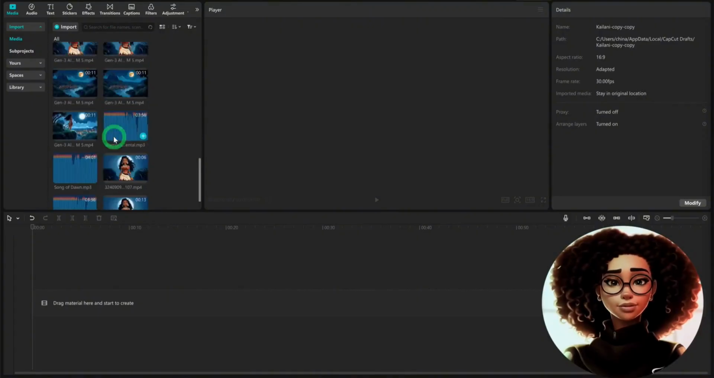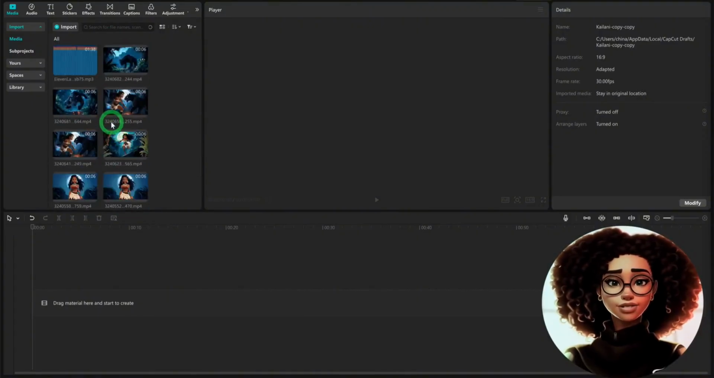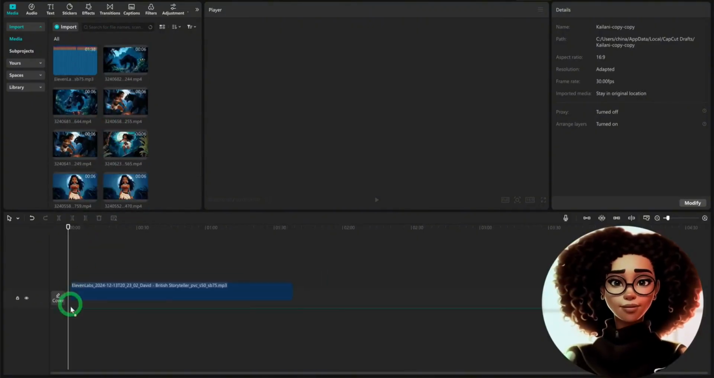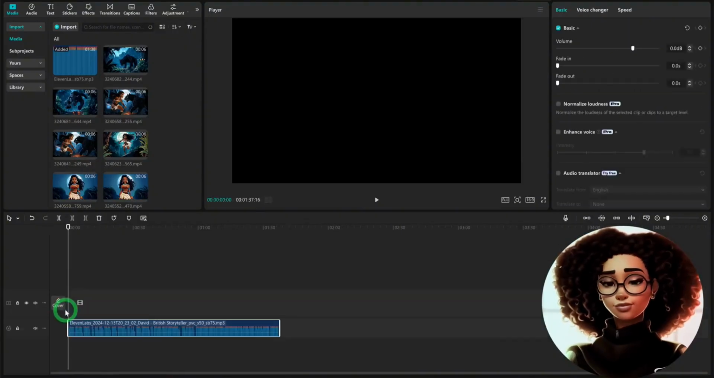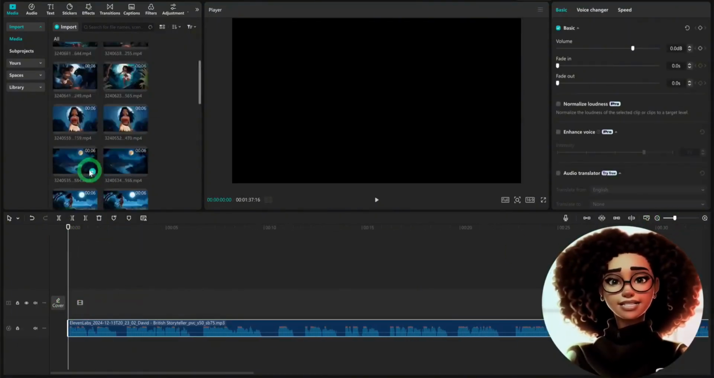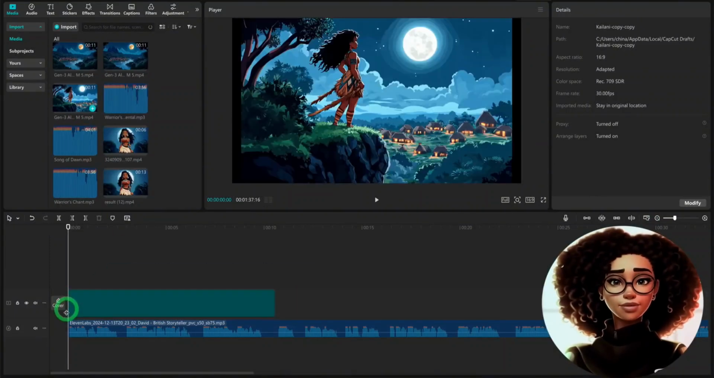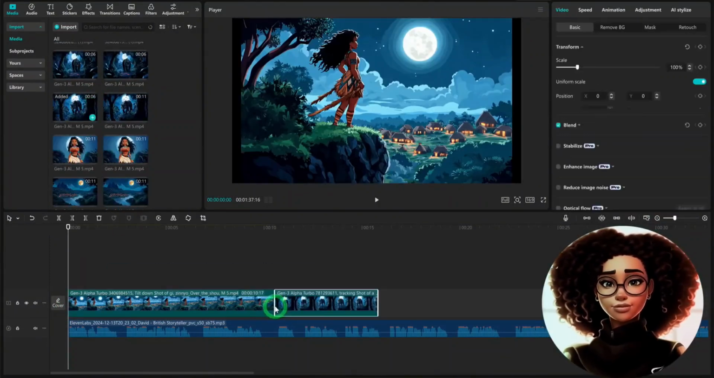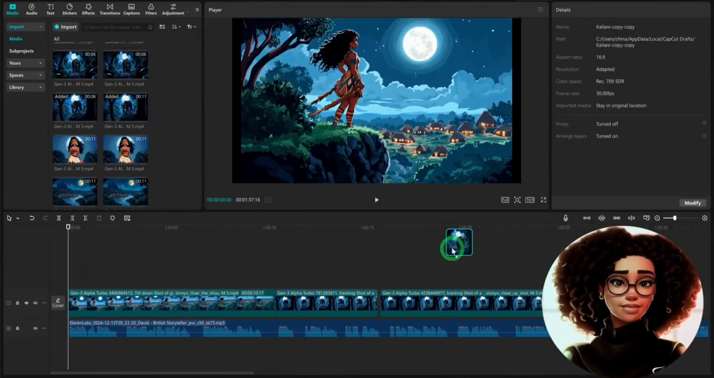Start by uploading all your video clips, the voiceover narration, and the sound effects to CapCut. Drag the voiceover onto the timeline and stretch it out. Place the video clips on the timeline in the order that matches the story being narrated. This ensures your visuals align with what's being said.